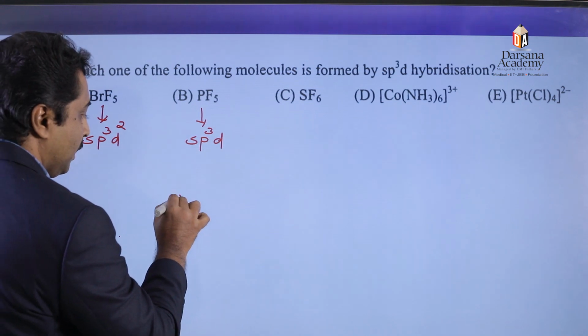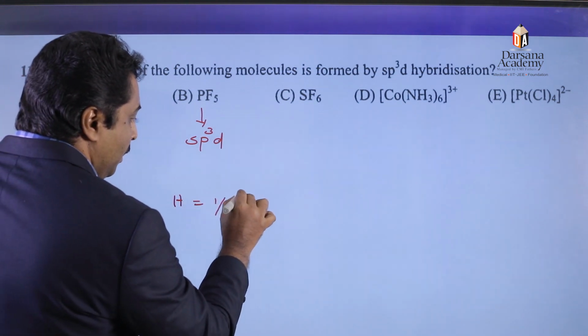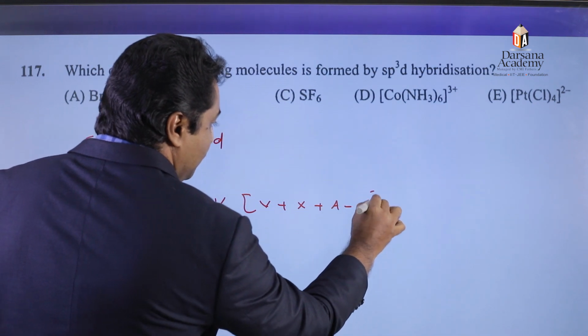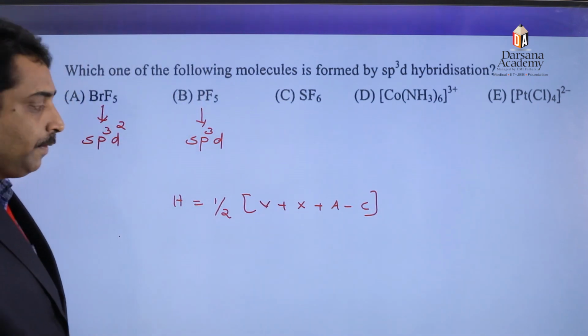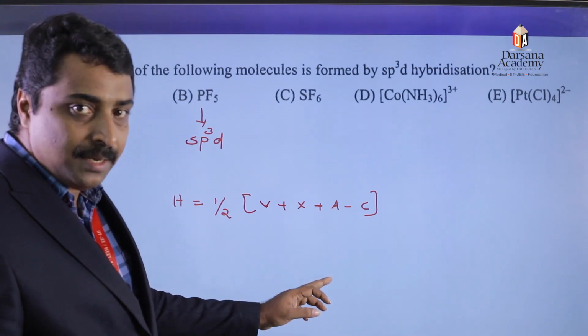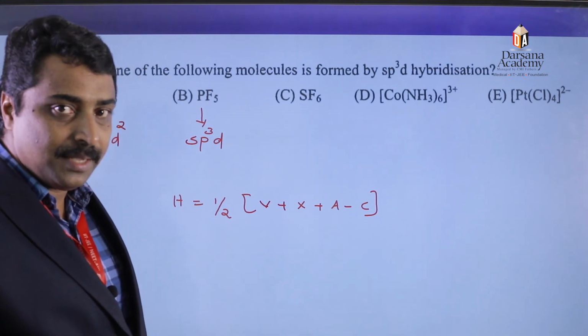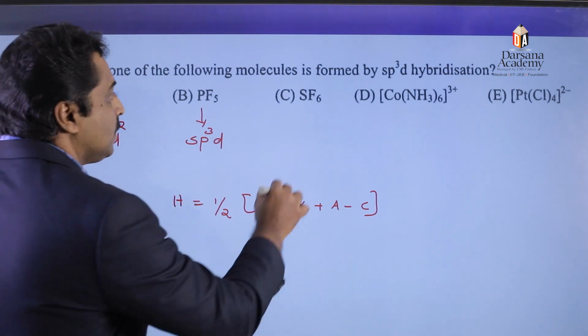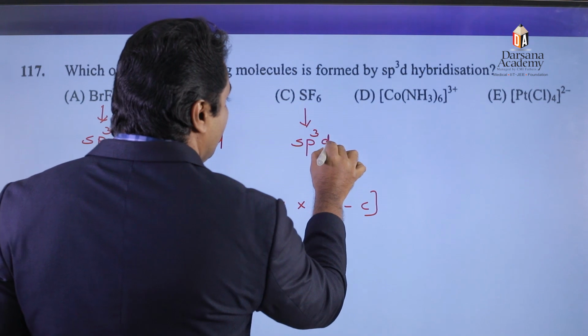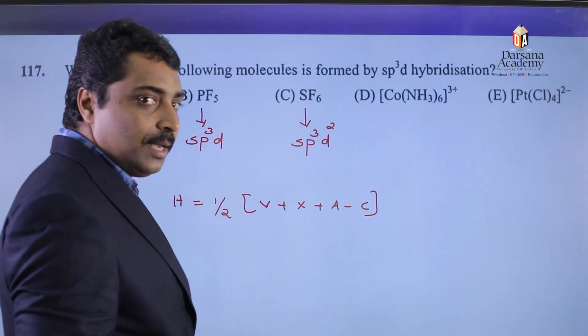We can use the shortcut H is equal to half into V plus X plus A minus C. V represents valence number of electrons, X represents number of monovalent atoms, A represents anionic charge, C represents cationic charge. In the case of sulfur hexafluoride, hybridization state is sp3d2 itself with the octahedral shape.